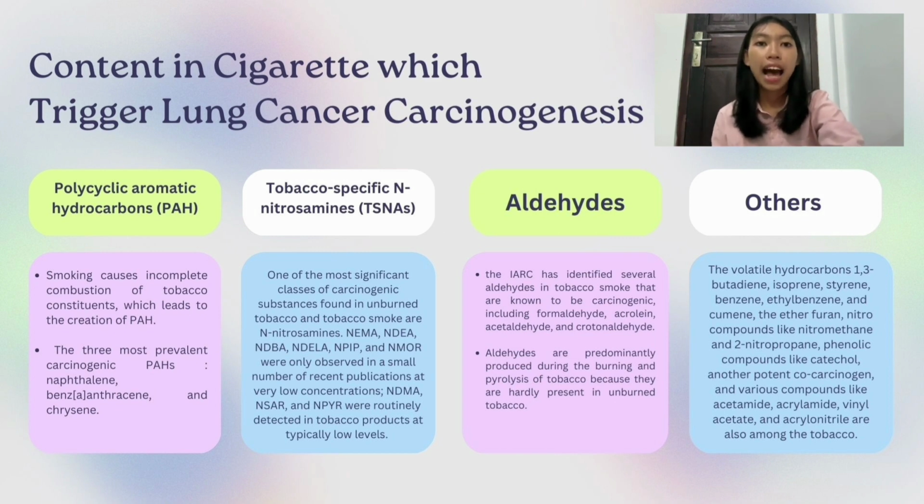Next, aldehydes. The IARC has identified several aldehydes in tobacco smoke that are known to be carcinogenic, including formaldehyde, acrolein, acetaldehyde, and crotonaldehyde. Aldehydes are predominantly produced during the burning and pyrolysis of tobacco because they are hardly present in unburned tobacco. The volatile hydrocarbons, 1,3-butadiene, isoprene, styrene, benzene, and the others that I mentioned in the PowerPoint are also among the tobacco constituents. That's all about it.